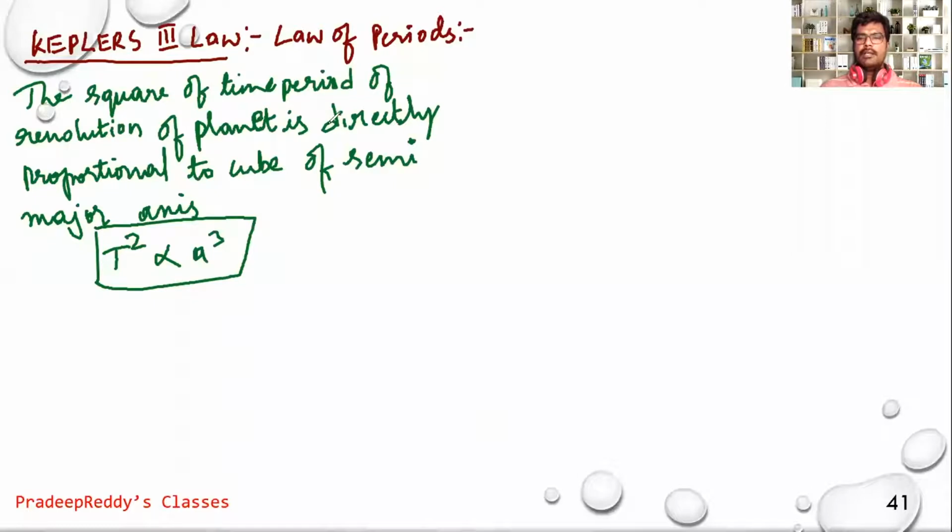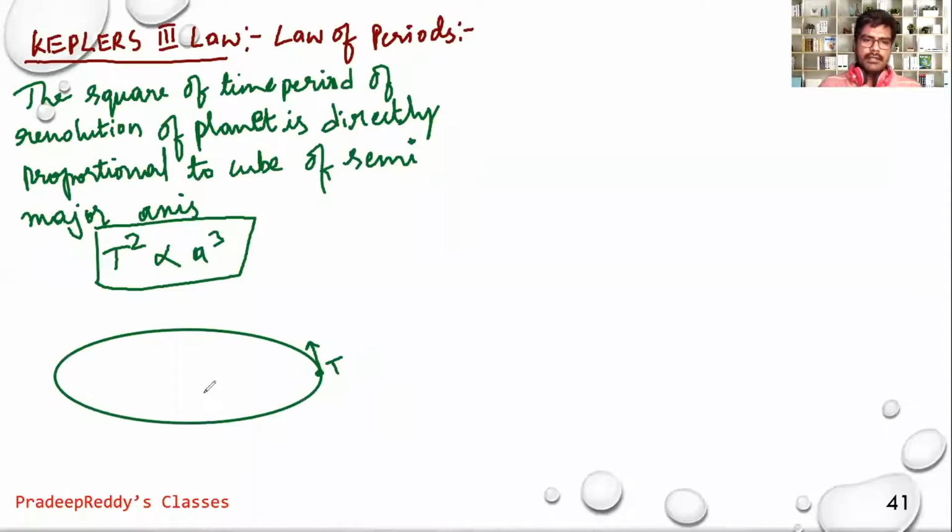Kepler's third law is concerned with the time taken by the planet to revolve around the sun, which is called the time period. Whenever a planet is revolving around the sun, definitely it is in an elliptical path. We already have discussed this in Kepler's first and second law. Of course, this is the major axis and this is the minor axis. Semi-major axis is A, semi-minor axis is B.